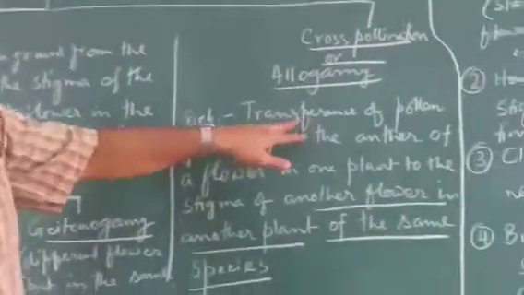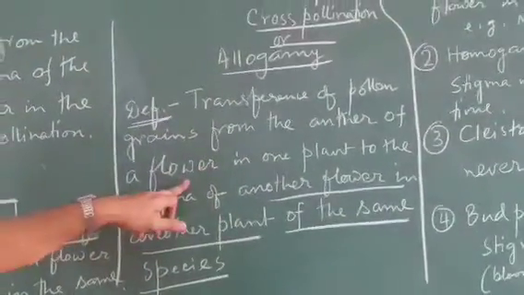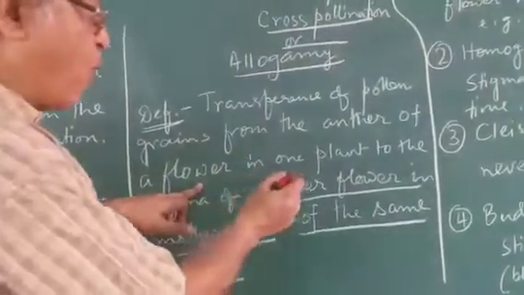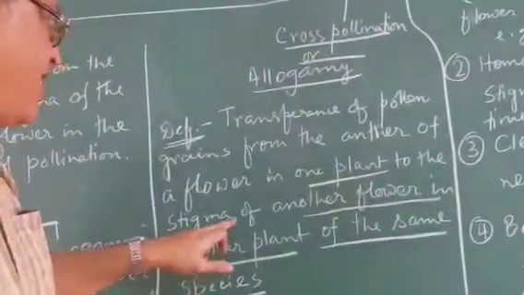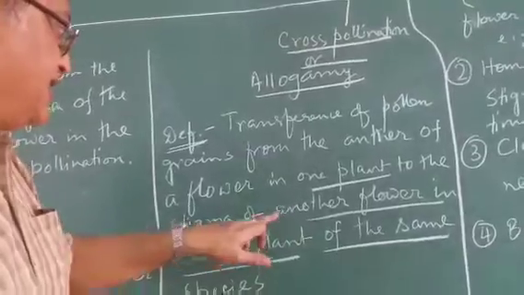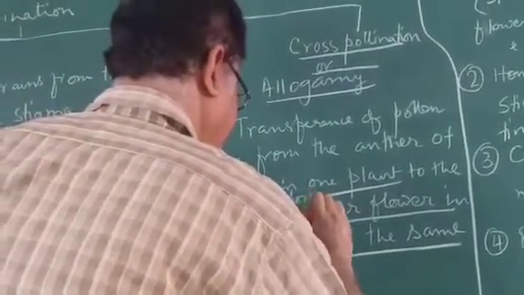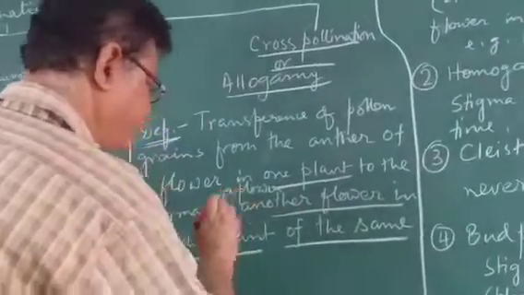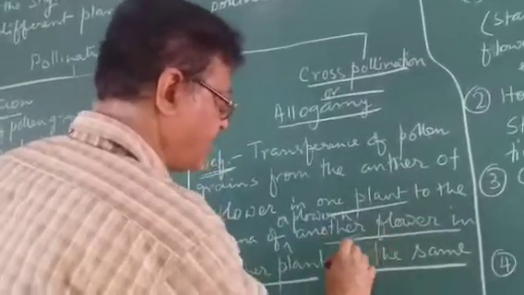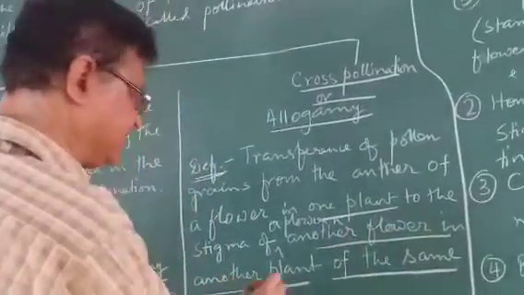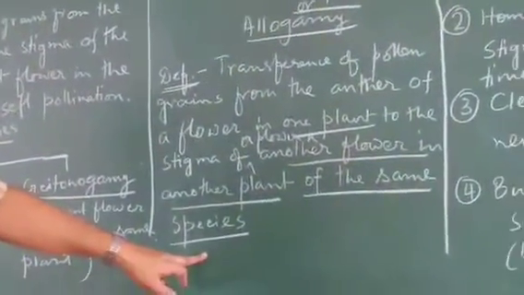Same beginning: transference of pollen grains from the anther of a flower in one plant to the stigma of another flower in another plant of the same species.